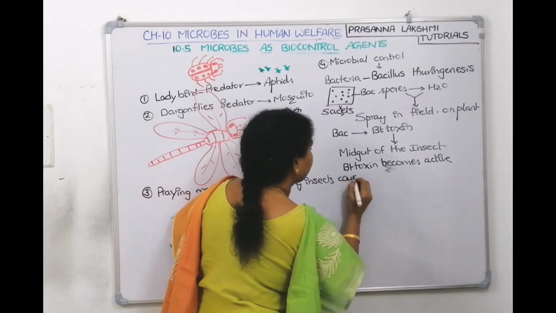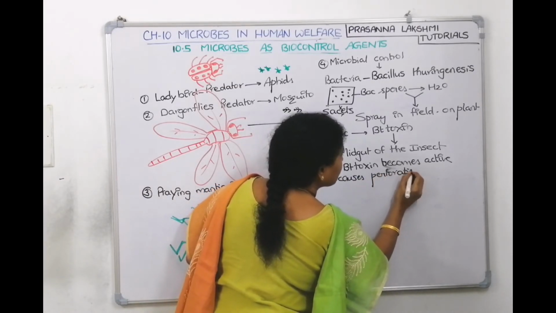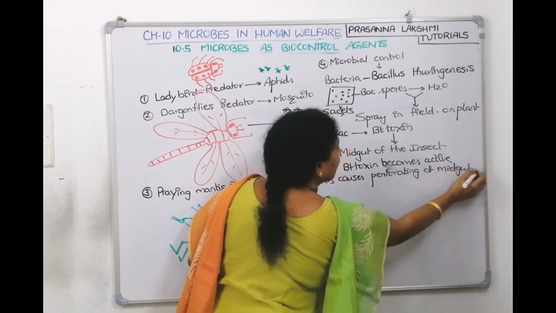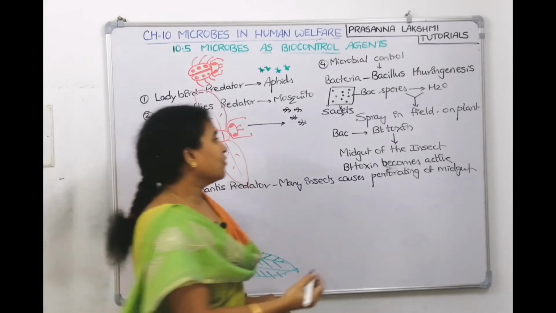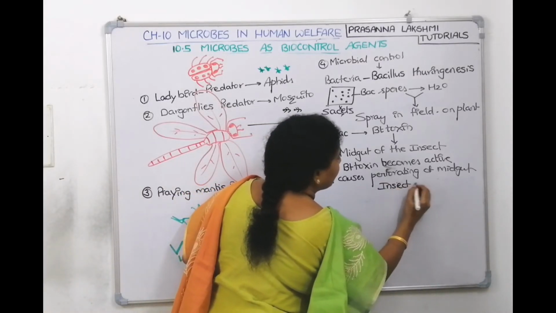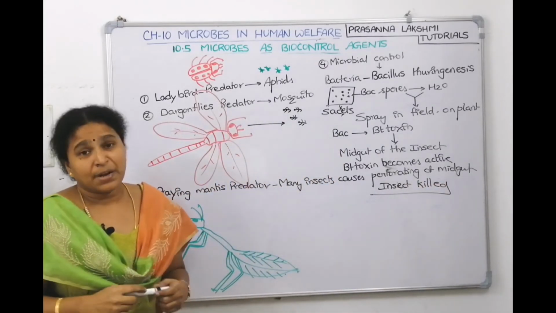It causes perforations of the midgut. If the intestine is damaged, can the insect survive? Insect is dead. So this BT cotton, in that manner, kills the insect. Now, understood, children?